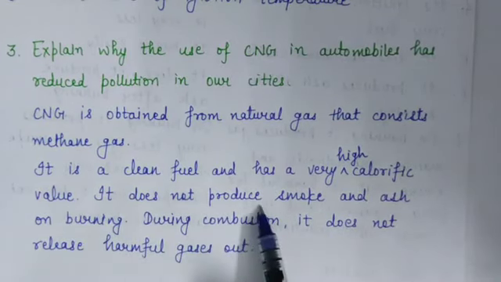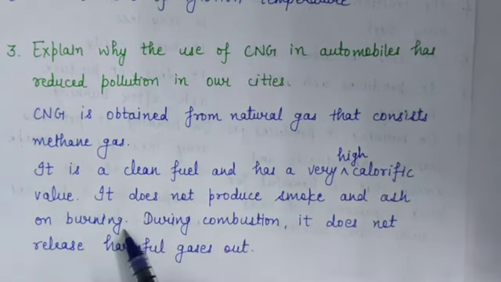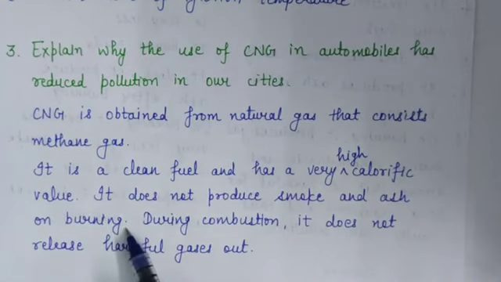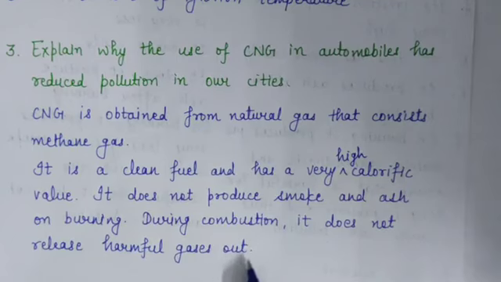It does not produce smoke and ash on burning. That's why it is called a convenient and efficient fuel. During combustion, it does not release harmful gases. That's why CNG is used in automobiles to reduce pollution in our cities, because it is a clean fuel. It is a less polluting fuel. Okay.